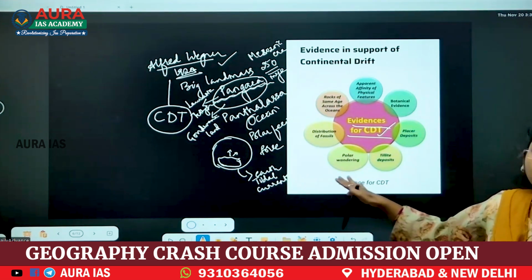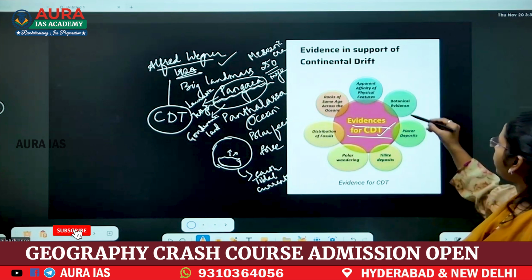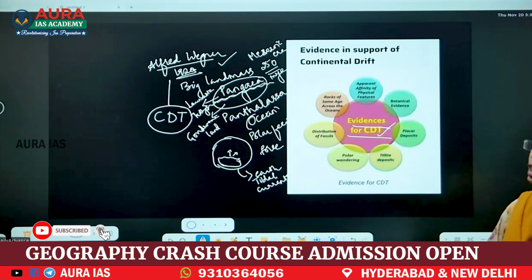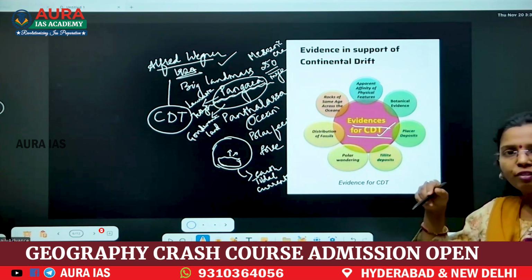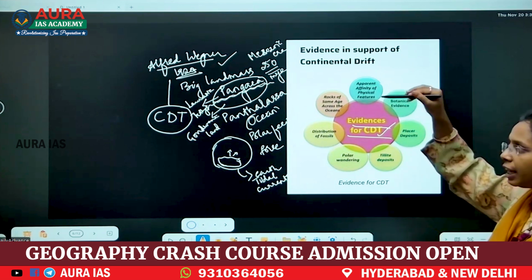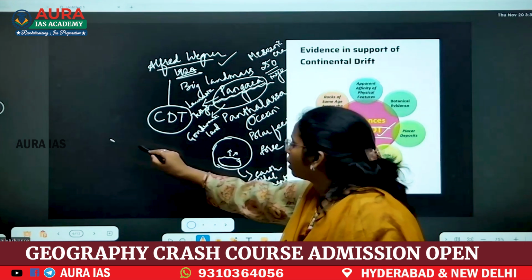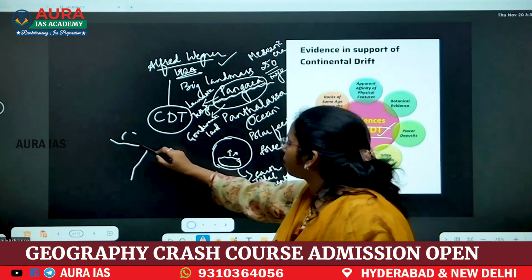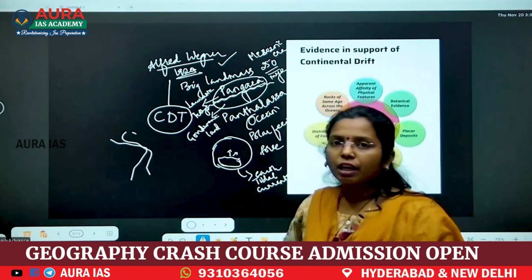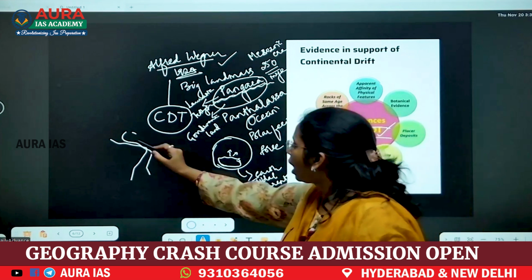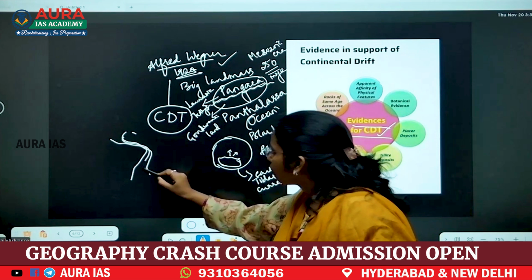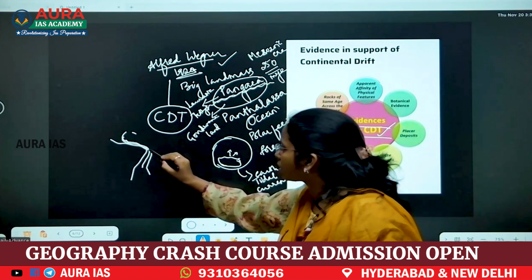They have asked questions on continental drift theory. First, apparent affinity of physical features. Apparent affinity means when you see South Africa and Africa, the Brazilian area, like this map, physical features like borders are closely related. They have the same border areas, same structures.